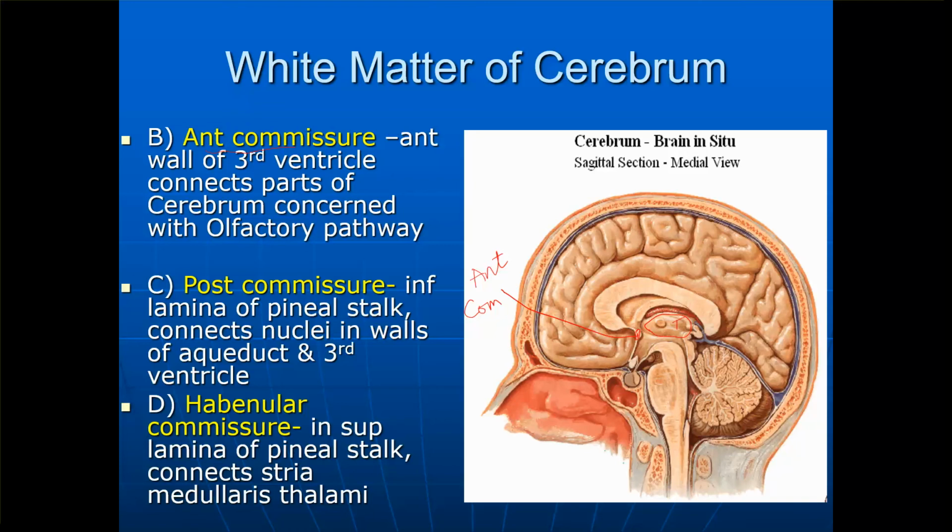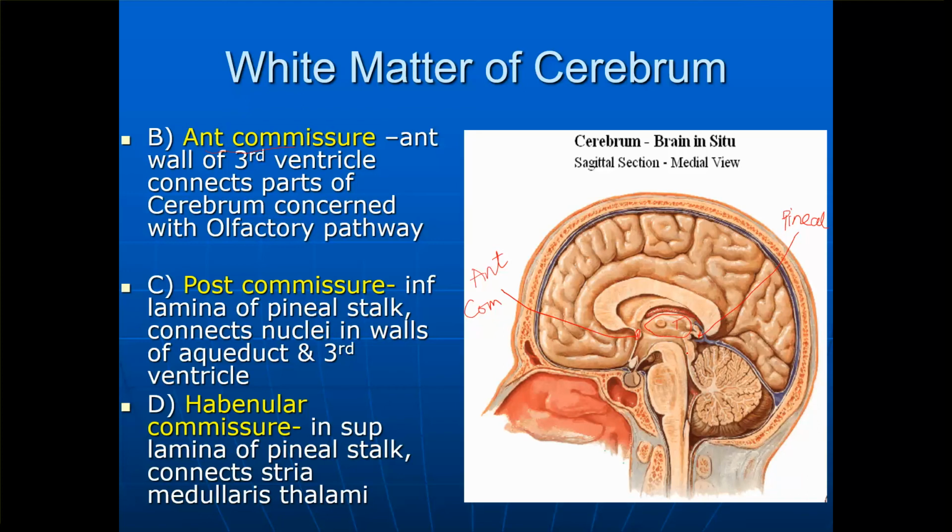Now there is the posterior commissure. It is present in the inferior lamina of the pineal stalk. So first we search for the pineal gland. Can you see this small gland over here? This is the pineal gland. If you look closely at the pineal gland, it has two laminae, the superior lamina and the inferior lamina.